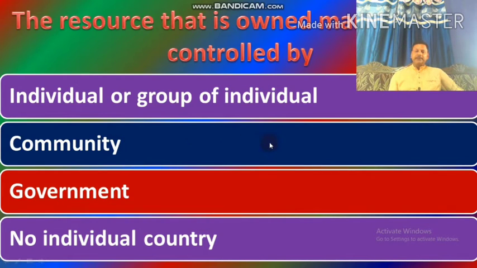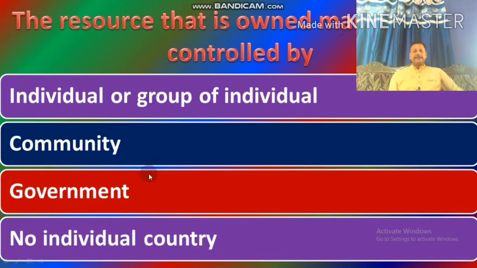For example, park, museum. So simply you could write: the resource that is availed commonly by the community is called community resource. For example, park, museum, theatre, etc. The resource that is owned, managed and controlled by government is called national resource.